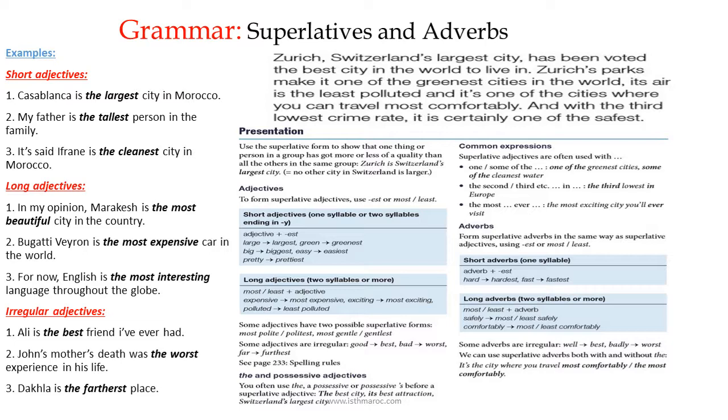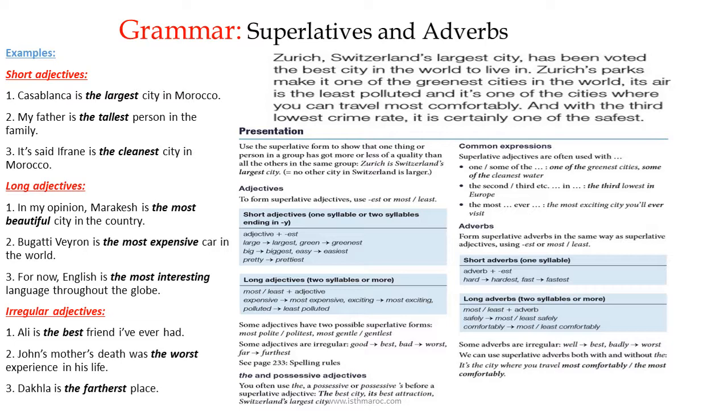Three, it is said Ifrane is the cleanest city in Morocco. This is just a claim. If it's true, I don't know. I have no idea, in fact. But anyway, what matters to us here is the superlative adjective. So clean, which is the adjective, plus est. The cleanest here makes the superlative.